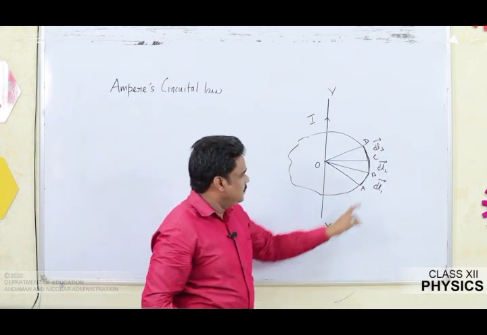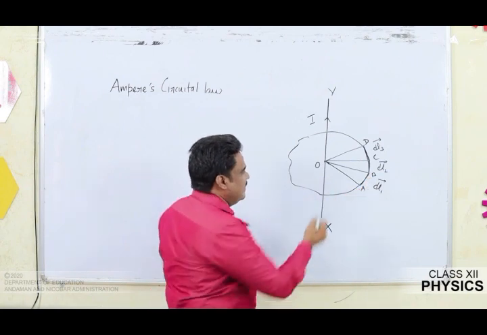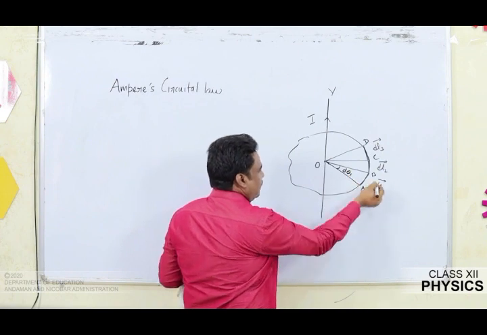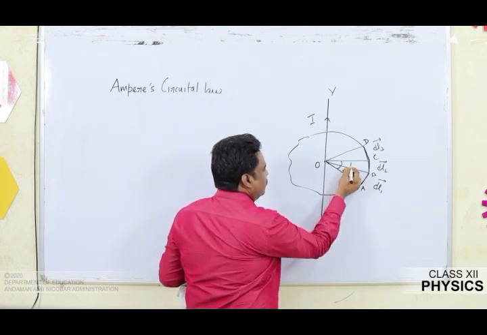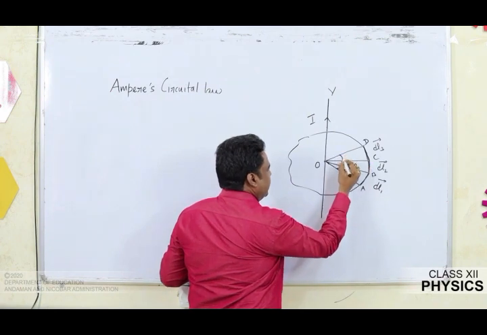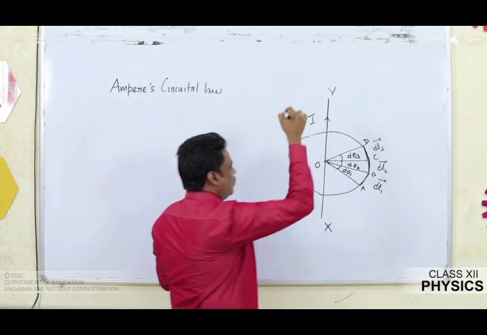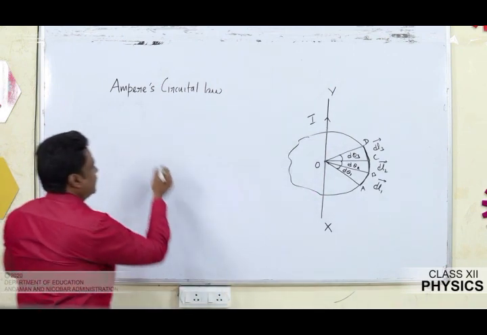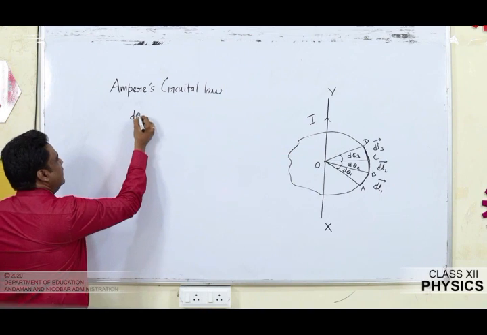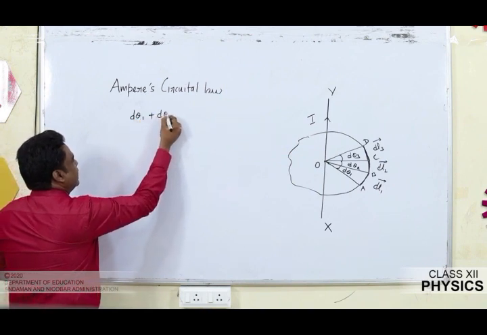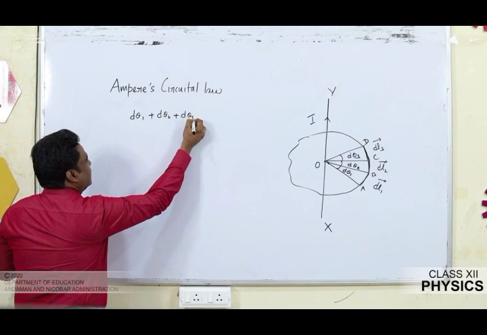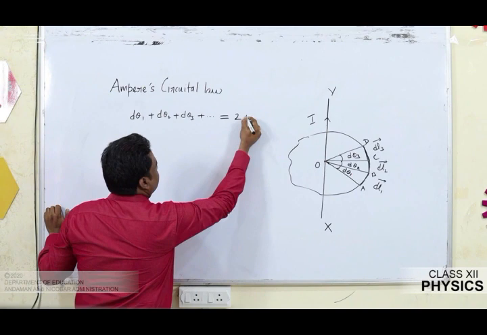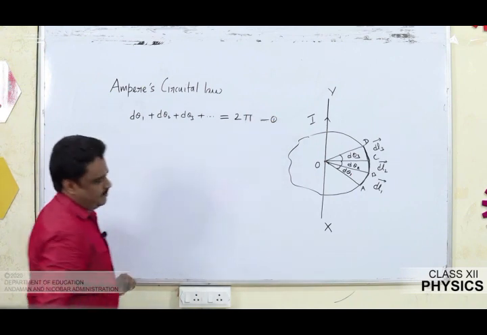Let this segment subtend an angle d theta 1 at the center for dl1. Similarly for dl2, say it is d theta 2, and for dl3 it is d theta 3, and so on. So what about the total angle? I can say it will be 2 pi. So the first mathematical expression I can get is d theta 1 plus d theta 2 plus d theta 3, and it continues, is equal to 2 pi. Mark it as equation number 1.